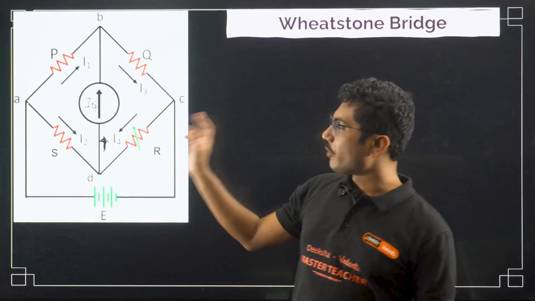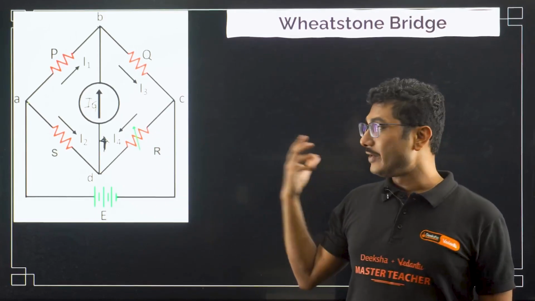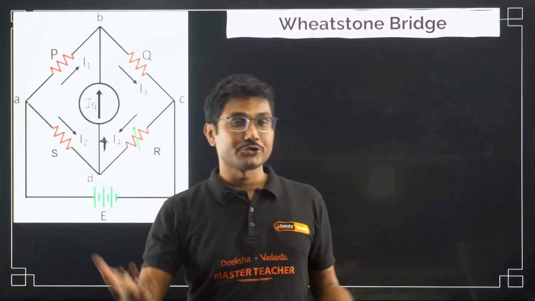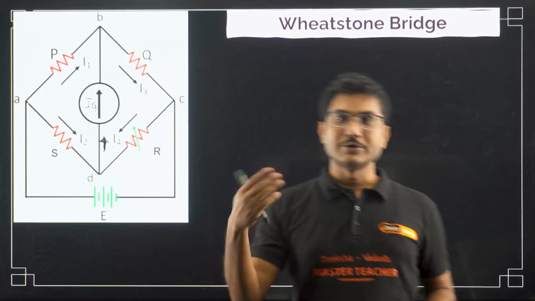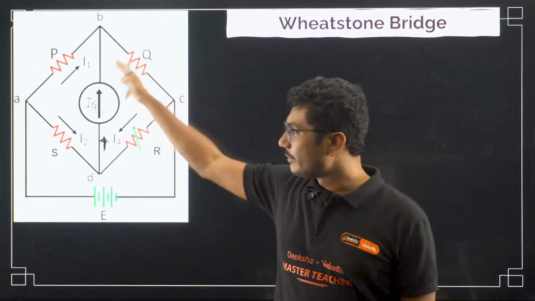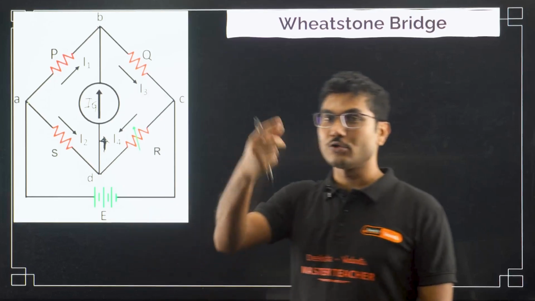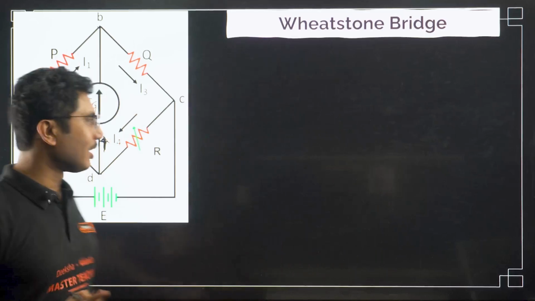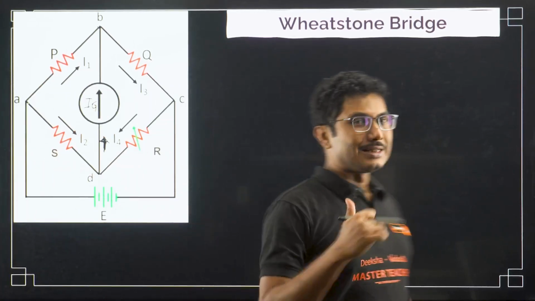And this device, the post office box, used to be used by the people who were sitting in the post office. It was done by the post office people. They used to send messages not only in letters but also via telegraph. And this Wheatstone Bridge was actually the mechanism for those post office people to determine the resistance. But now that is no longer in use, completely obsolete technology, but the method is still very, very interesting.